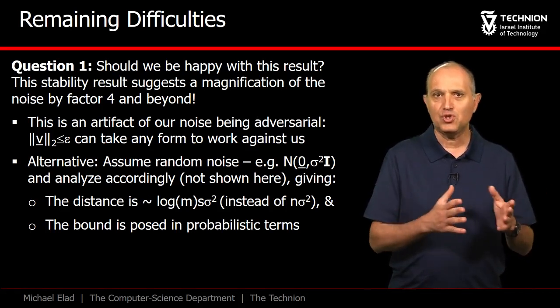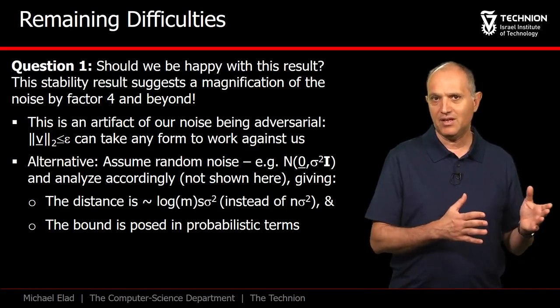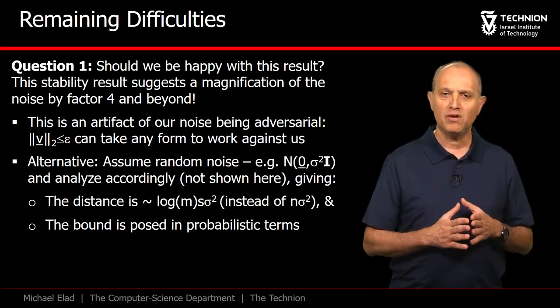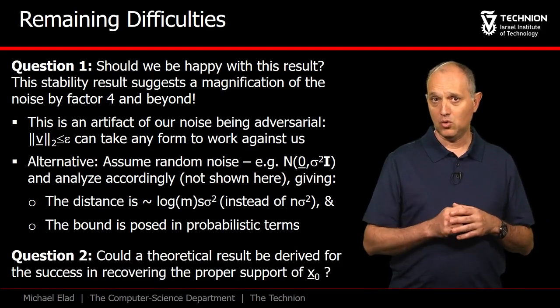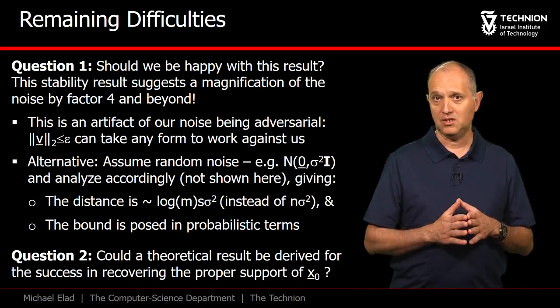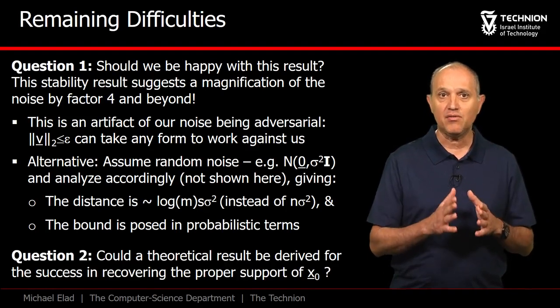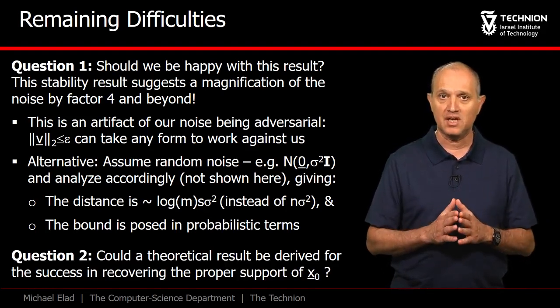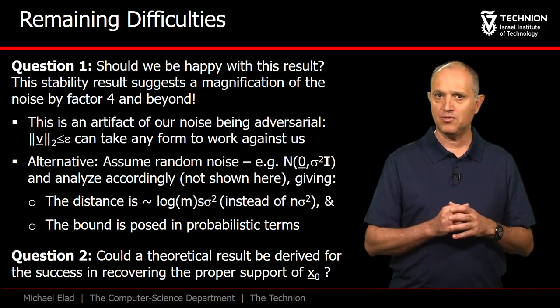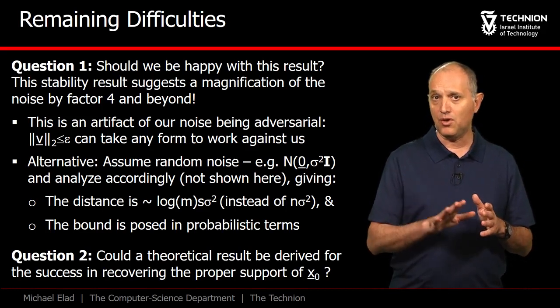The reason we have not shown this result here is simply the fact that such an analysis is more involved. Another interesting question we leave as open at this stage is this. Could we prove that P0 epsilon succeeds in recovering the locations of the non-zeros in x naught? This is a different measure of success, and definitely one that is worthy of our attention.